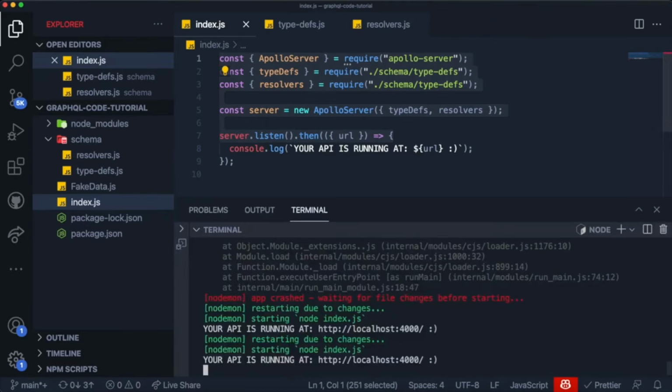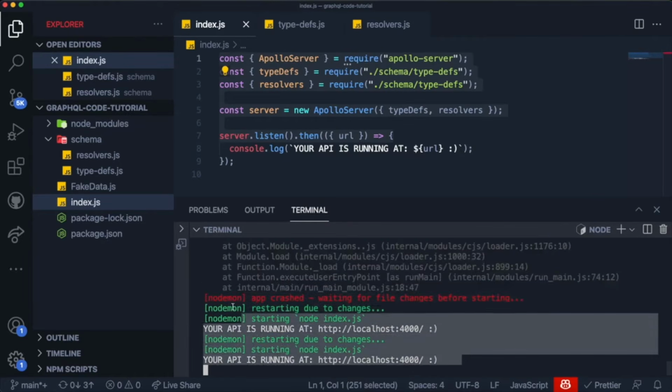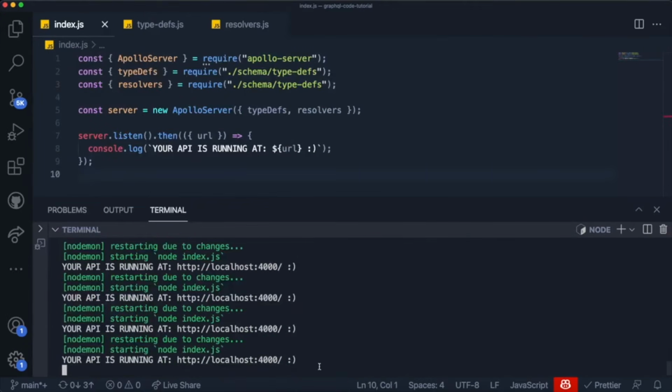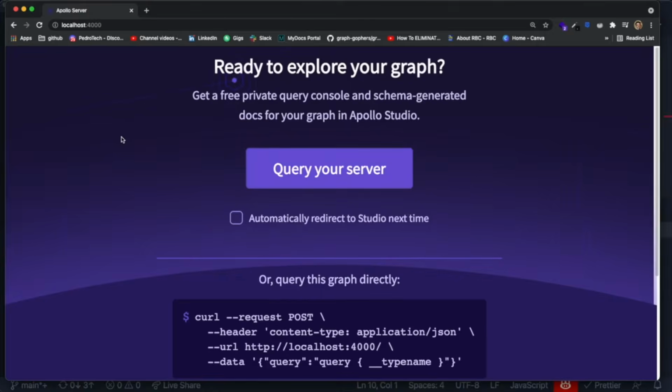Since it's passed, it should be working. If I actually open my terminal, you can see that now instead of crashing, it's actually saying your API is running at localhost 4000, which is honestly amazing. And if I just grab the URL over here, localhost 4000, and I actually try to go into one of my browsers, you'll see that this message appears, which is a bit different if you're familiar with something like REST.